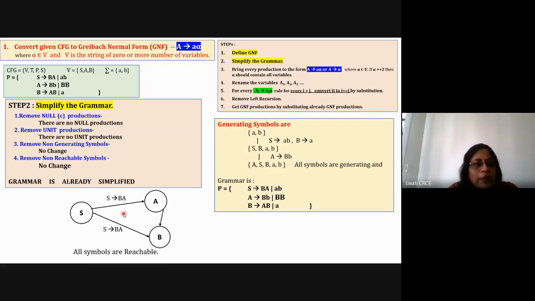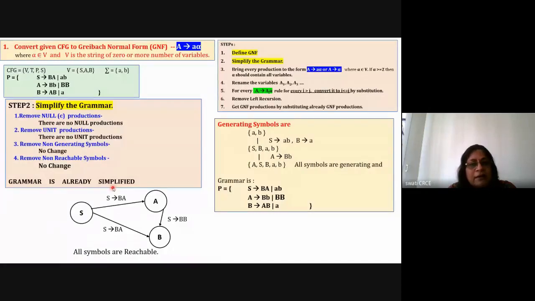Even there is one more rule, A is equal to double B. So if B is reachable directly or indirectly via A, then also B is reachable. Sometimes this is not there. S is equal to B may not be there. Then A is reachable from S and B is reachable from A. If so, that particular symbol should be reachable directly or indirectly, and then it is called a reachable symbol. So all these three symbols are reachable. So grammar is already simplified. So the first step is done.